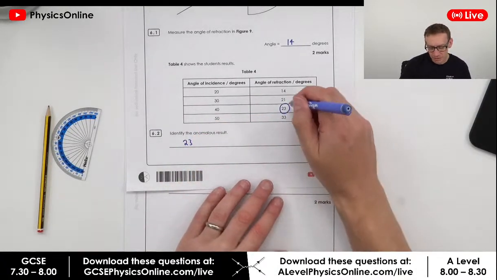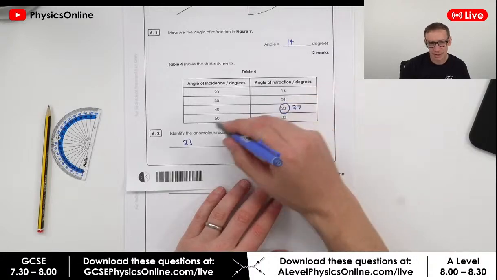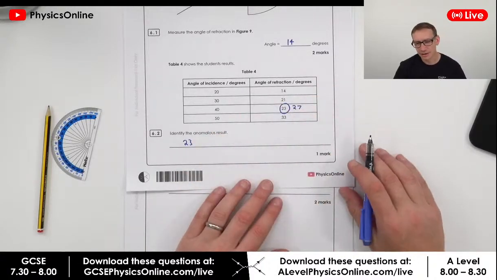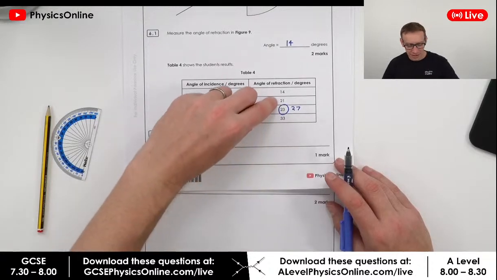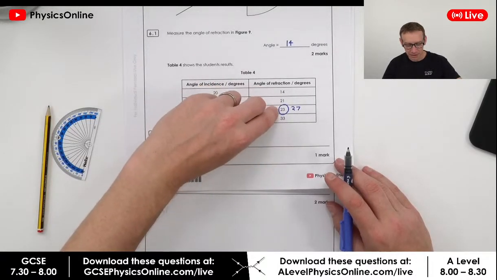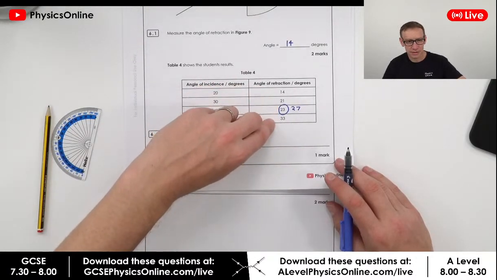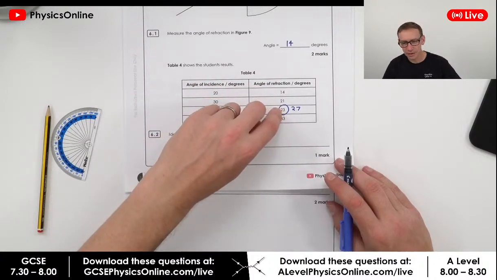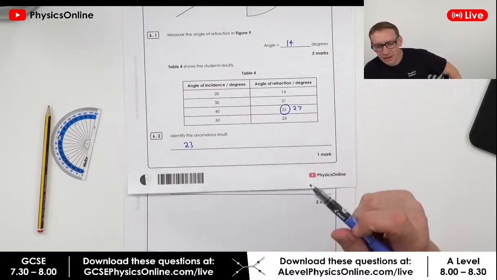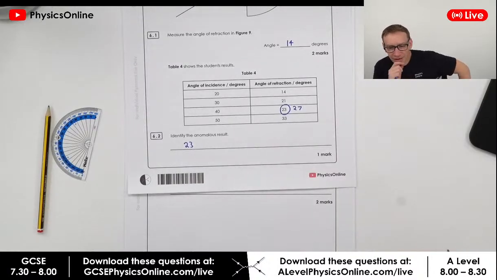And what it's important to do is, maybe circle that in the table and write down your answer so it's really, really clear. So yeah, but I reckon you can see here that that goes from 21 to 23, and that goes from 23 to 33. So that goes up by 2, then it goes up by 10. So I think that one there is lower than it should be. Yeah, that is a tricky one though.